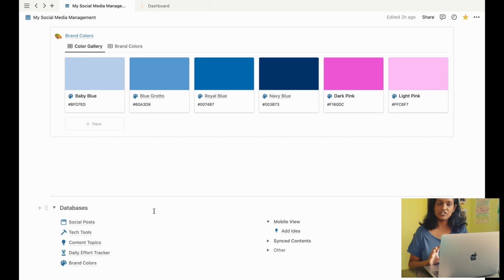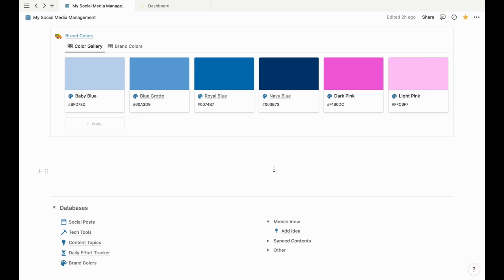Okay, that's only the home page of this content planner workspace. But there is more, and I think this is the single biggest reason why Notion beats everything else for content creation system for me. And that is its database templates.